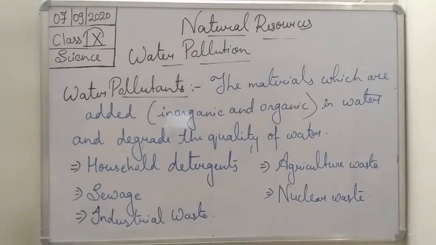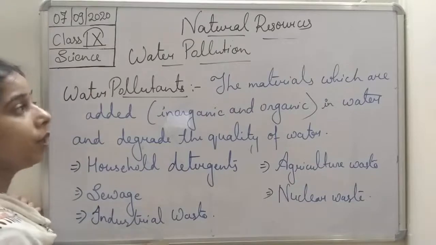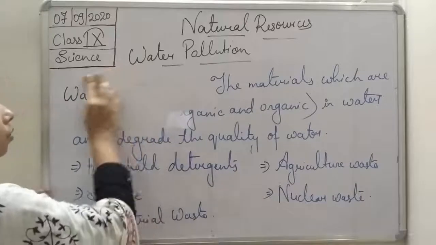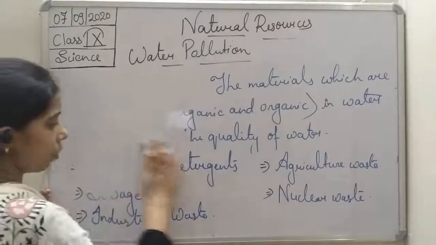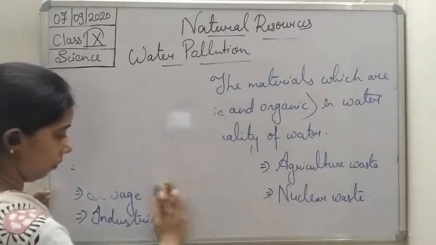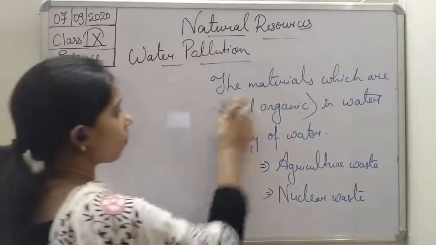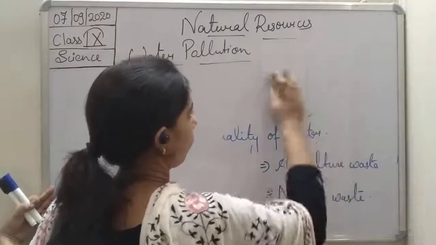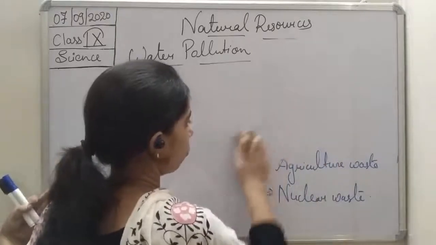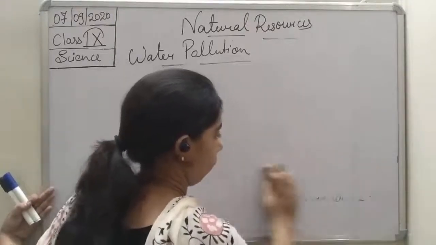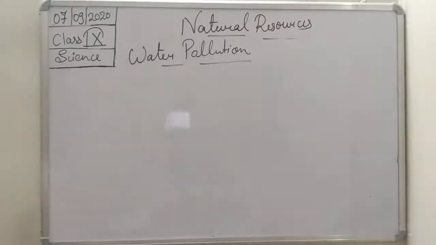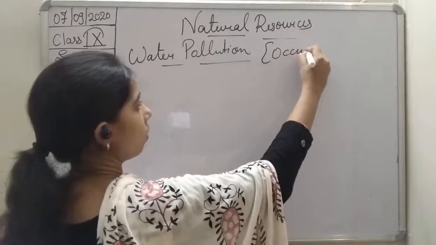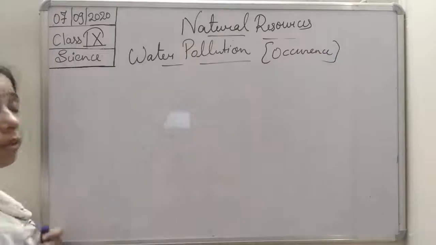Now we will move to the next one, students, that is how this water pollution occurs. So these are the pollutants which cause the water pollution, but how does the water pollution occur? Occurrence means how the water pollution occurs.